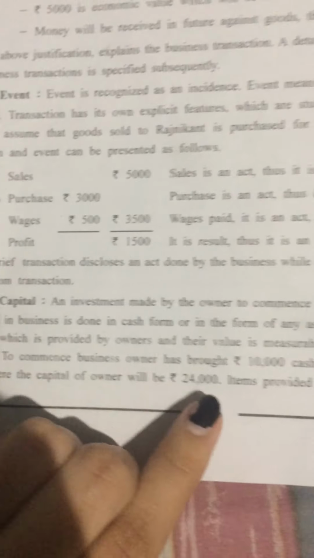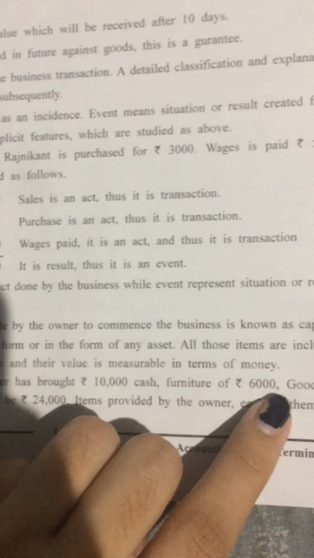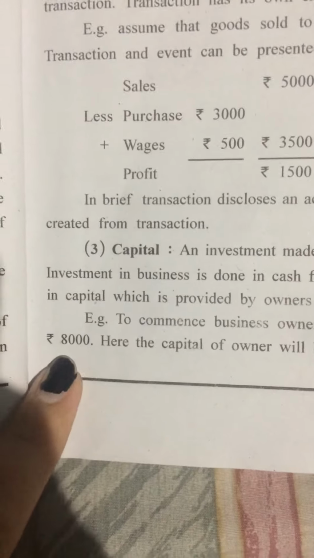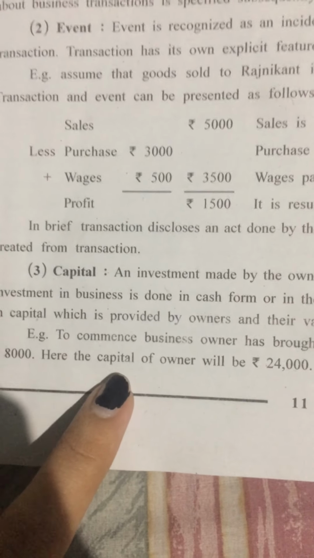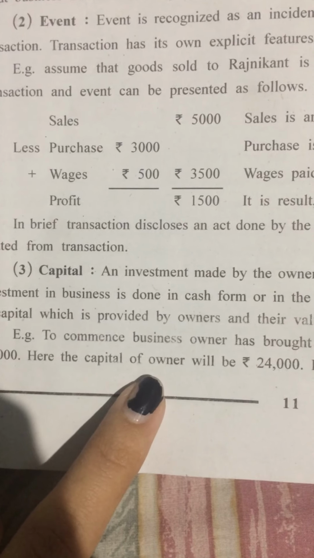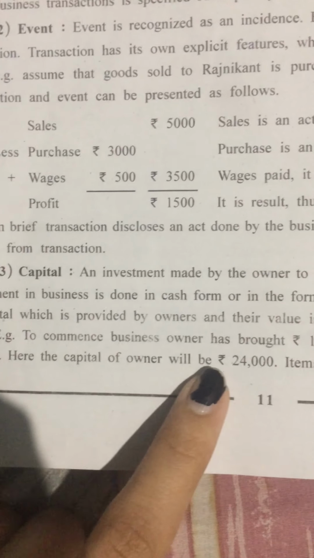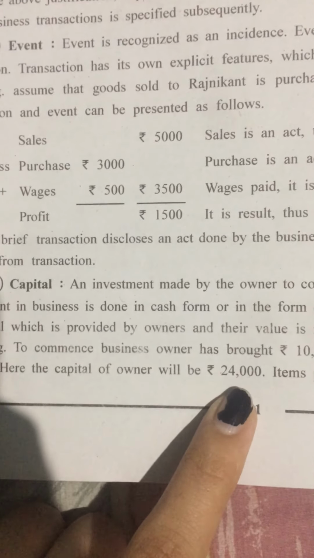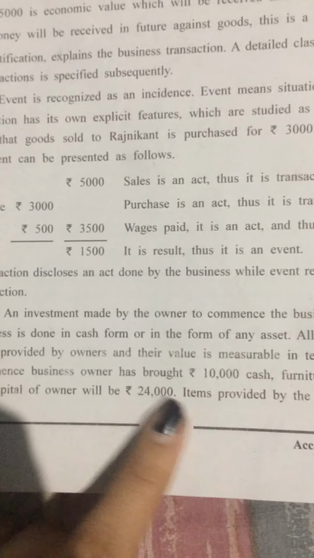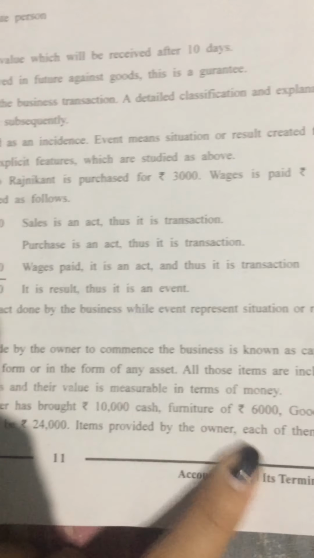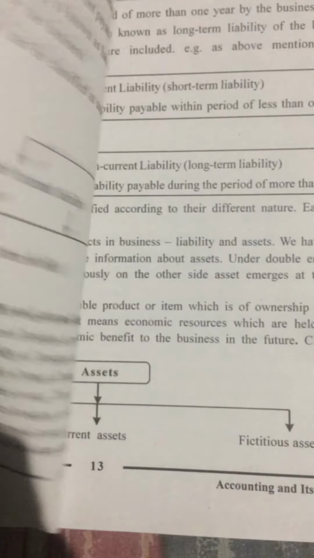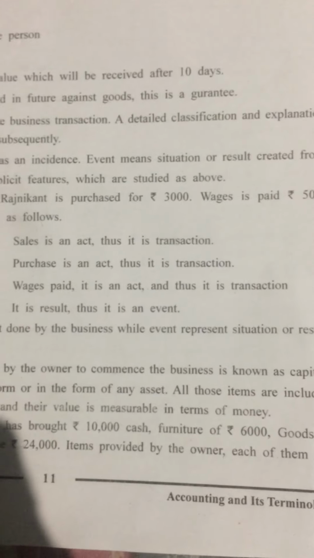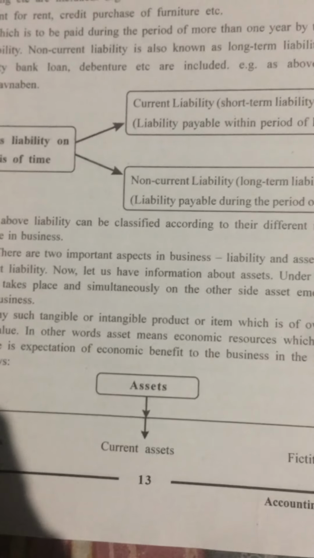So addition of all 10,000 plus 6,000 plus 8,000 becomes 24,000. So the total capital of owner that the owner has brought is worth rupees 24,000. Items provided by the owner, each of them has monetary value, and it is going to be used in the business.